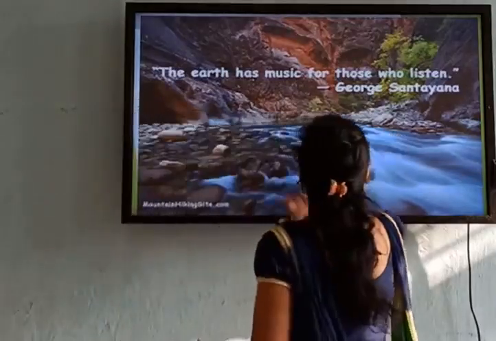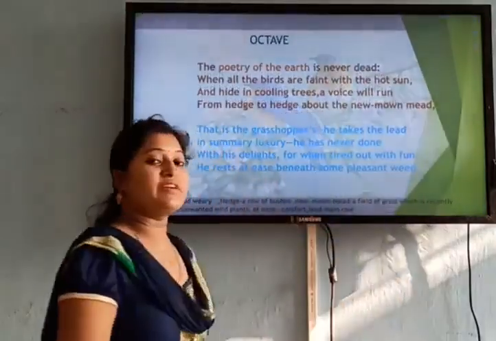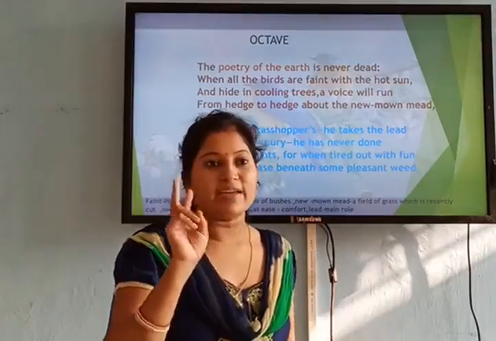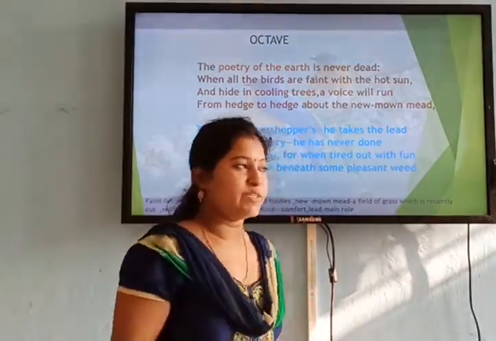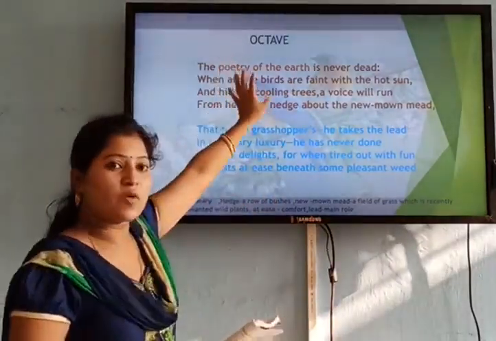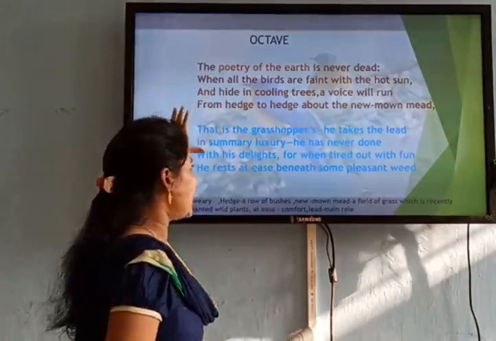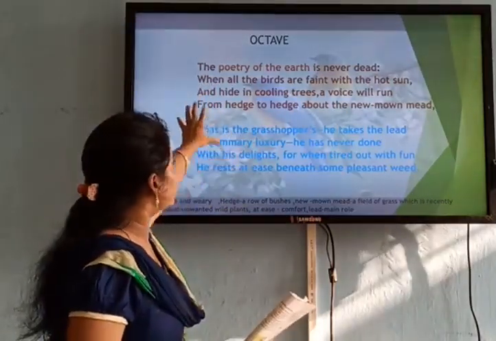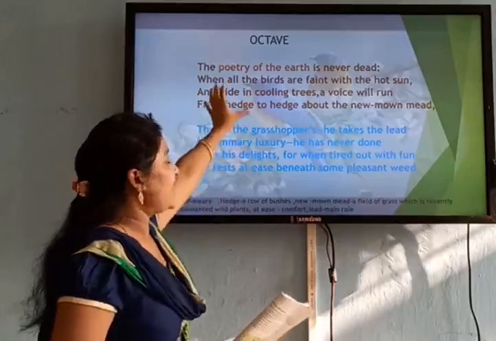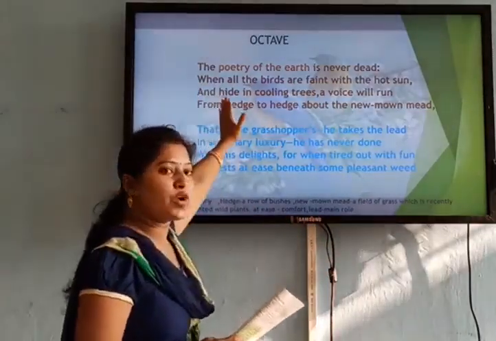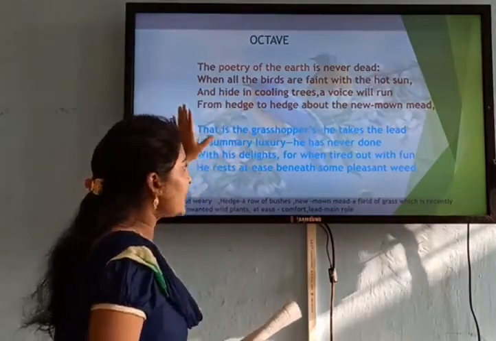So now let's move on, coming to the first part of the poem. The poem is divided into two parts. As I already told you, it's in the form of a sonnet, and the first part is called the octave. What's the meaning of octave? Octave means 8 lines. The first stanza is the octave. The 8 lines are further divided: these 4 lines are called the first quatrain, and these 4 lines are the second quatrain.